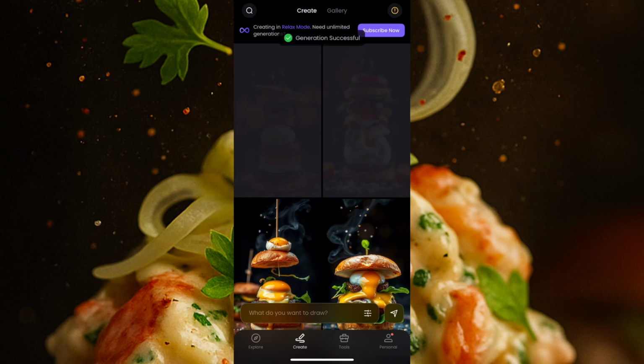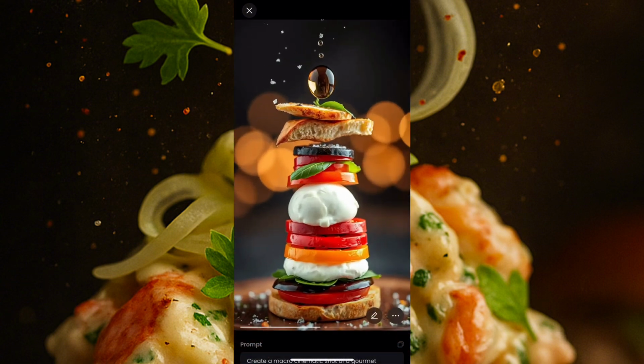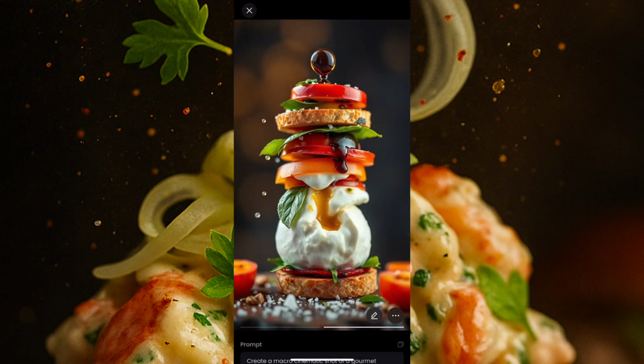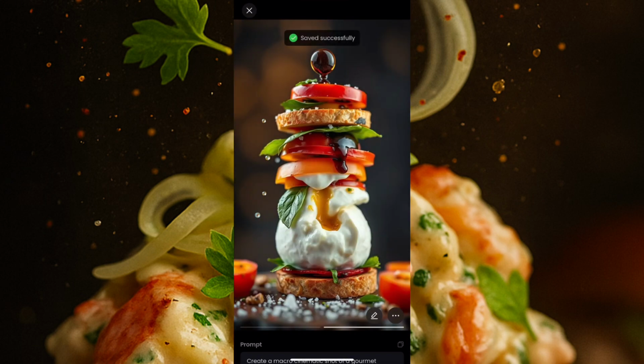So let's wait for the image to generate. Ooh, okay, I like this one. Let's see. Just imagine you're doing an advert for someone's store or someone's restaurant and you're getting this. I'll save this as well.